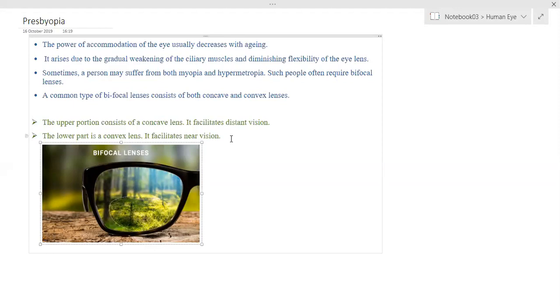Okay, ma'am. Or it may remain the same also. So therefore, always you have to keep exercising your eye. Eye exercise has to be done from the beginning to maintain your eyesight. What is the eye exercise? Do you know a good one, to maintain the flexibility of ciliary muscles? Ma'am, I don't know any eye exercise.